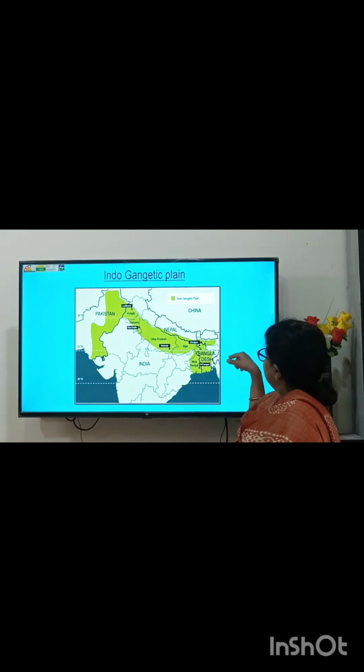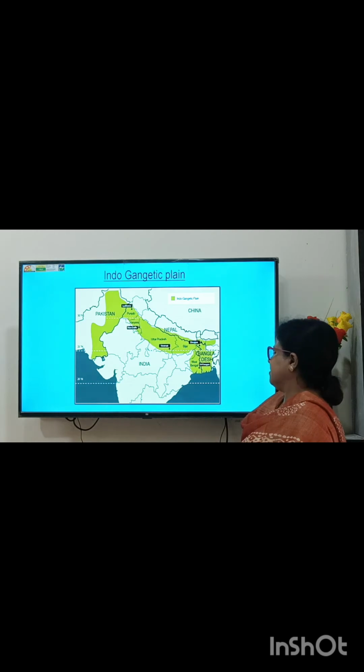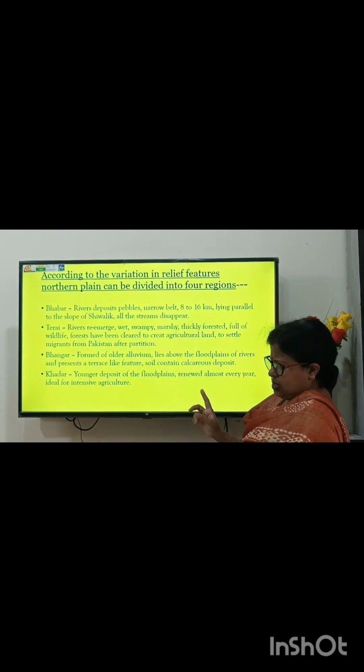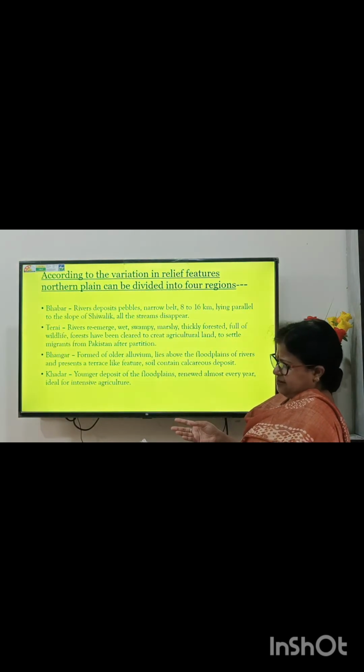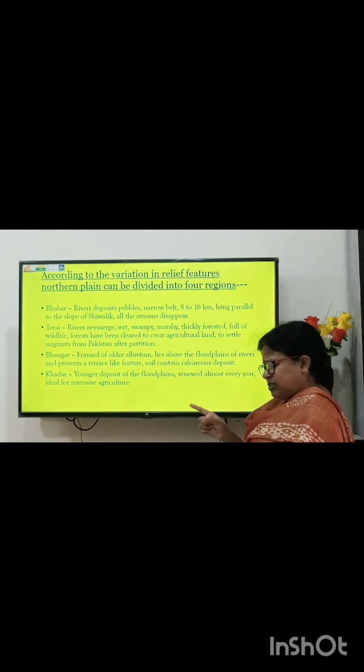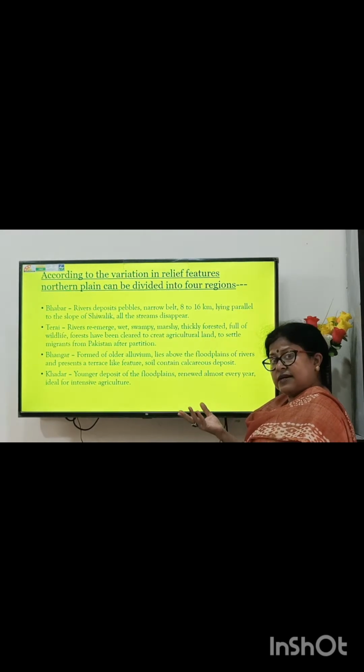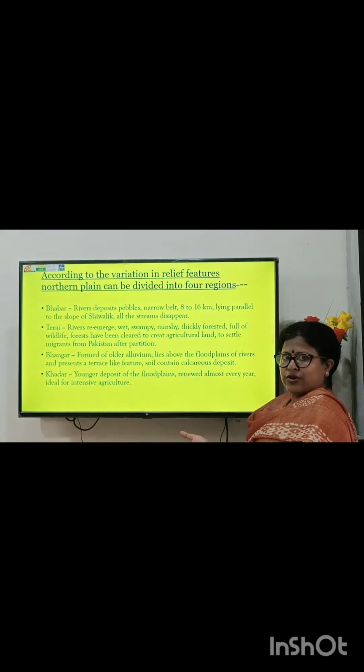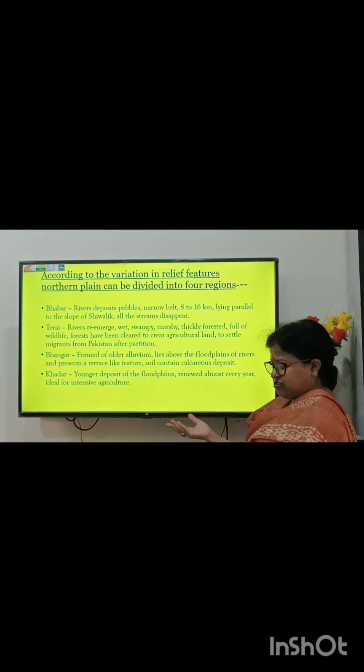And this is the Assam Brahmaputra plain, which is made up of the Brahmaputra and its tributaries. Now, the northern plain is generally divided. The northern plain is flat land, but do you think that there is any variation in relief? You think no, plain is plain, there is no variation, but it is not true.